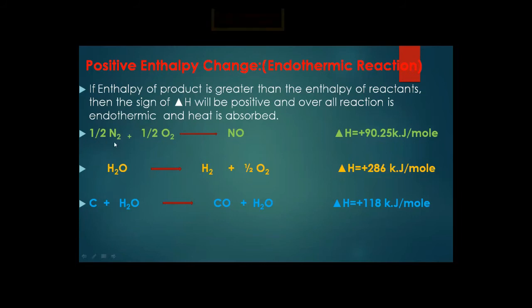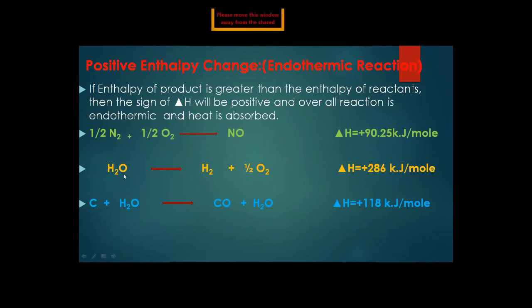For example, nitrogen and oxygen react together and form nitric oxide, NO. Half a mole of nitrogen and half a mole of oxygen react together to form 1 mole of nitric oxide. But they need a delta H value, meaning they need heat energy in the form of plus 90.25 kilojoules per mole. This amount of heat energy is needed to complete this reaction to form NO. So this is the first example of a positive enthalpy change, or identification of an endothermic reaction.